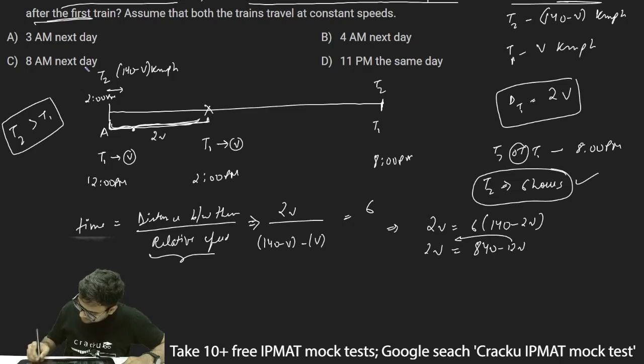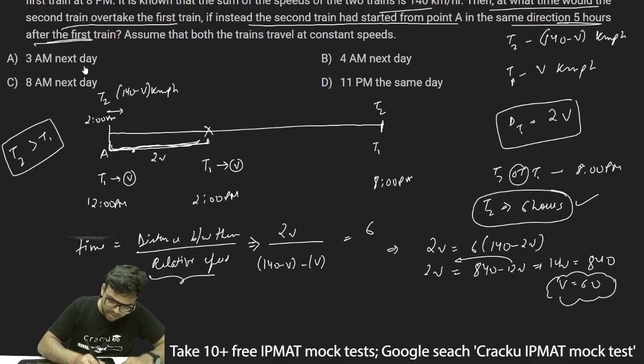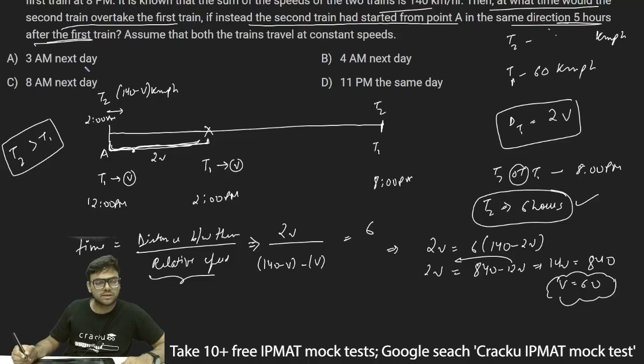Taking this to the right hand side, 14V is equal to 840 and V is equal to 60. Thus T1 is moving at 60 km per hour, since T1's speed was V, and T2's speed was 140 minus V, so T2's speed is 80 km per hour.